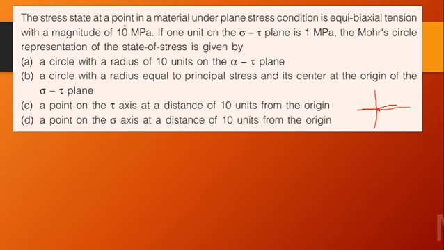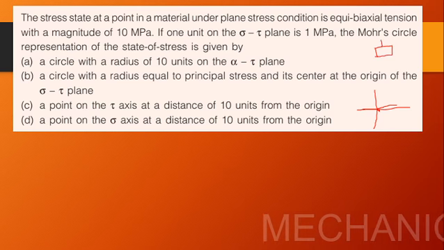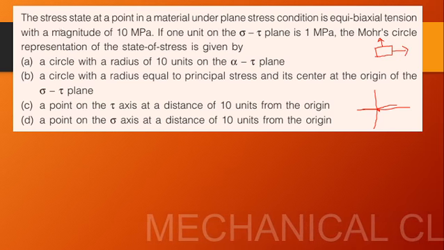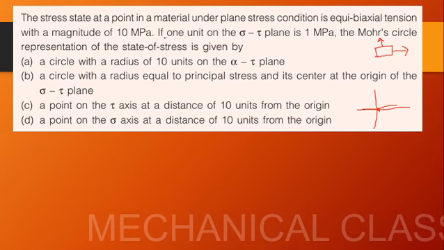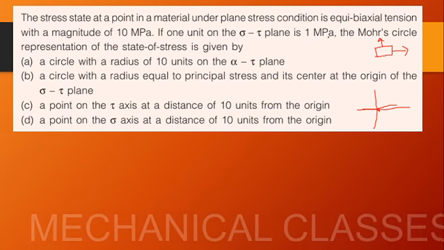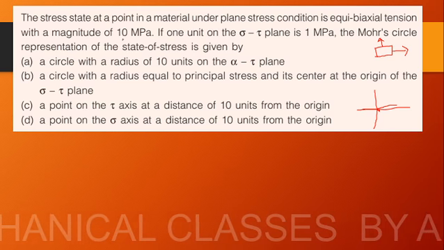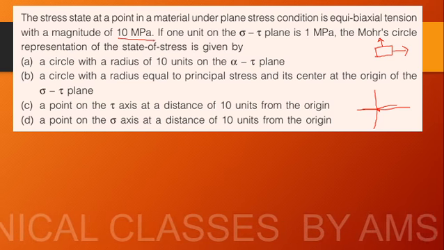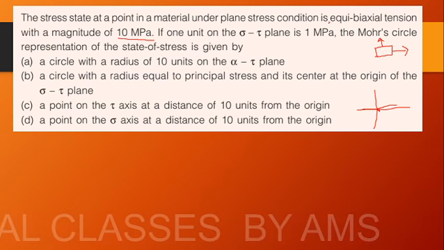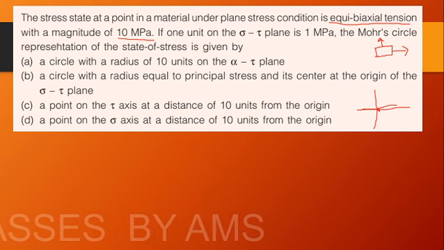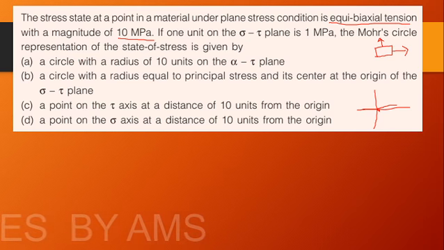In this question, the state of stress at a point in a material is given by biaxial tension. Biaxial tension means a block with tension in the x direction and tension in the y direction. Both sigma x and sigma y are positive. If one unit on the sigma axis is 1 megapascal, the Mohr circle representation of the stress is given by... Both sigma x and sigma y are 10 megapascal. They haven't mentioned whether it's positive or negative, so we can assume both are positive or both are negative. We can assume any value. So how will it be?